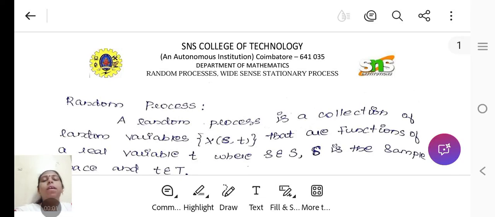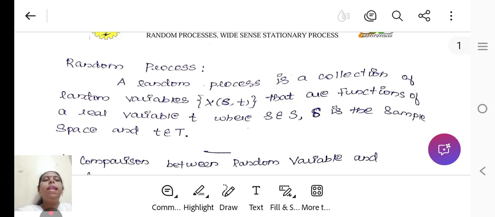Good morning. Today, let us go to the next topic, random process. Already, we have discussed random variable. Assigning a real number to an experiment is said to be a random variable. Random process is a collection of random variables X(s, t) that are functions of real variable t, where s belongs to S, the sample space, and t belongs to T.